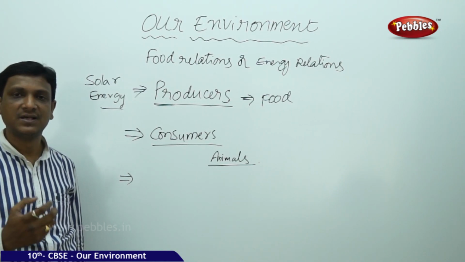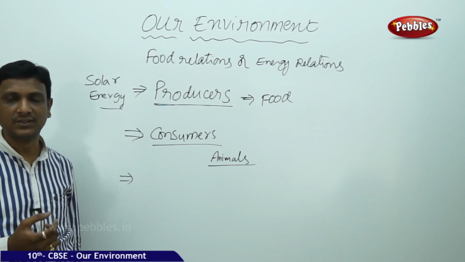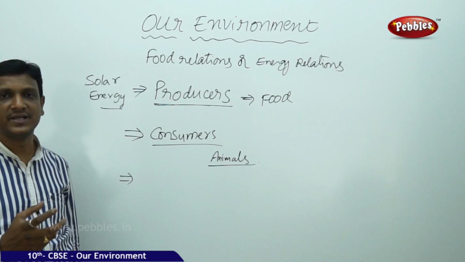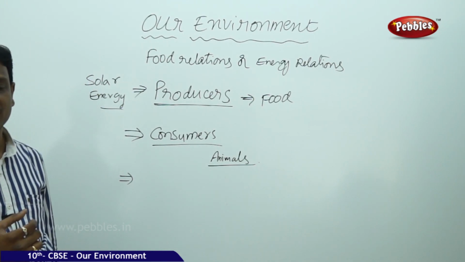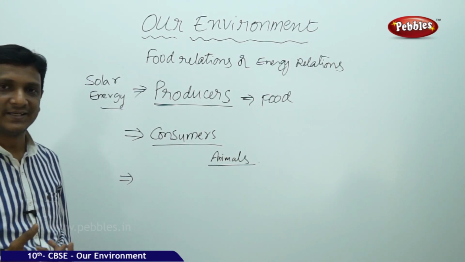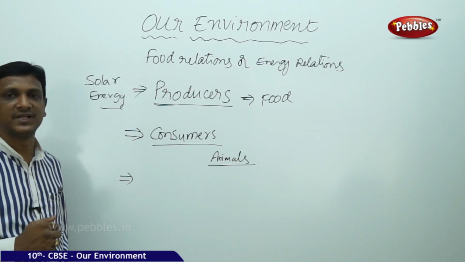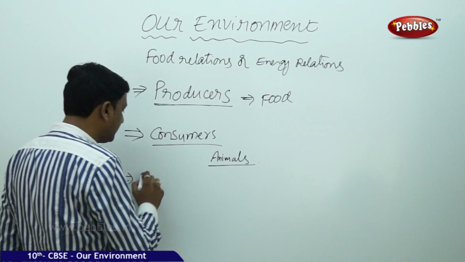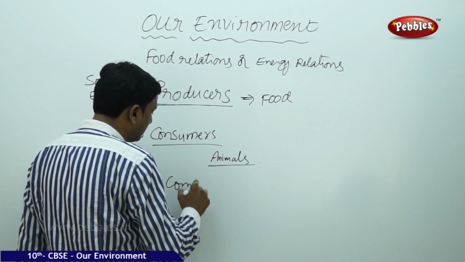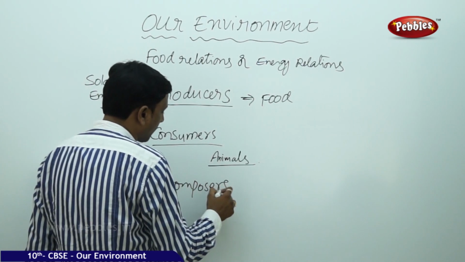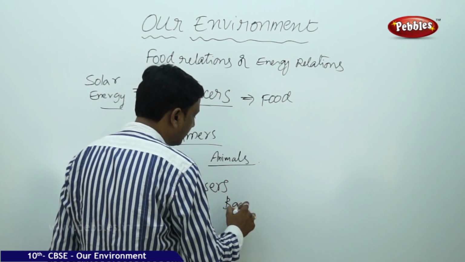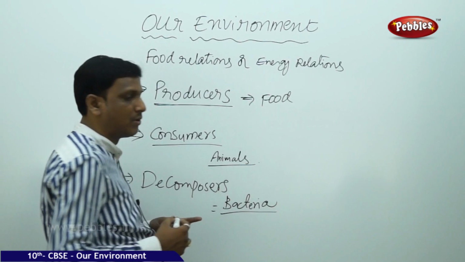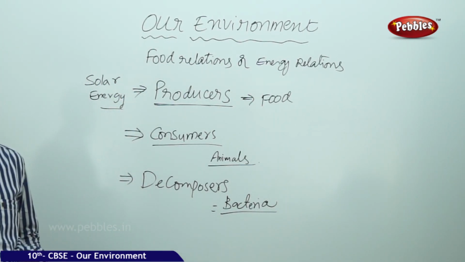See, fruit peels, vegetable peels, paper, cloth, these kinds of materials can be degraded, biodegradable materials. But how can they degrade? That is by the action of certain organisms. We call such organisms decomposers. Decomposers, especially bacteria. Bacteria are called decomposers because they decompose it.